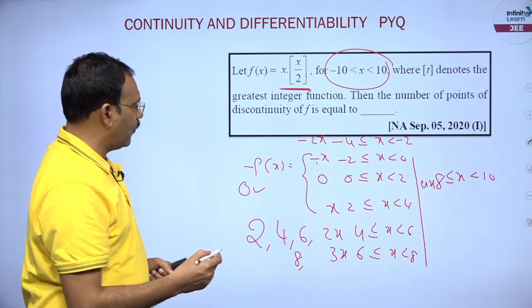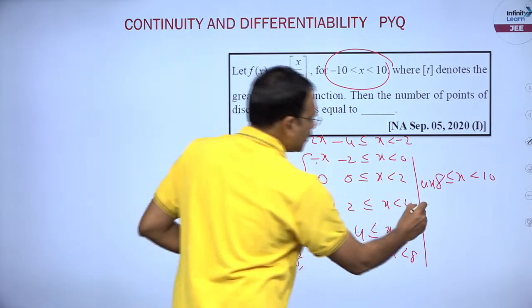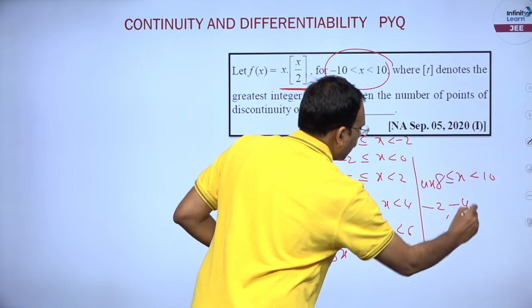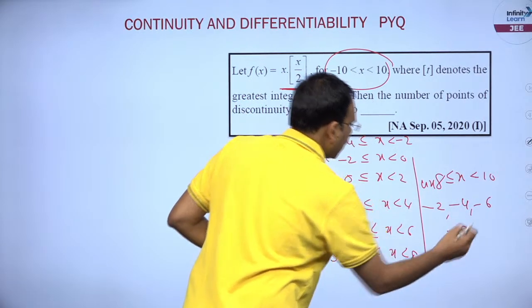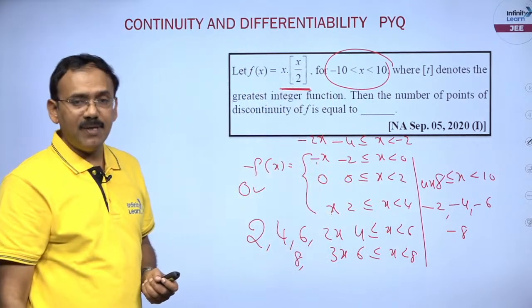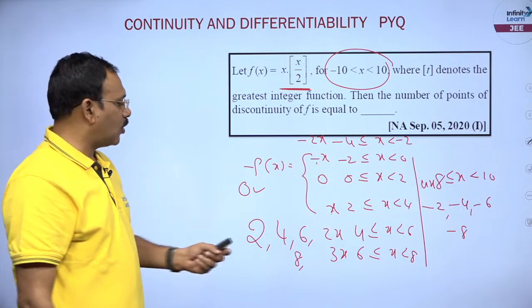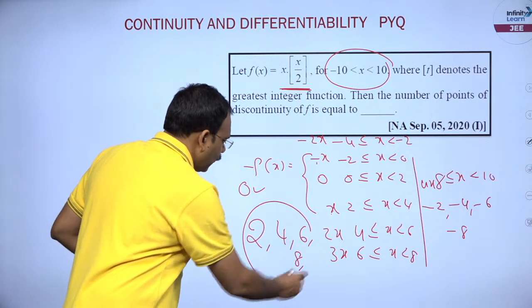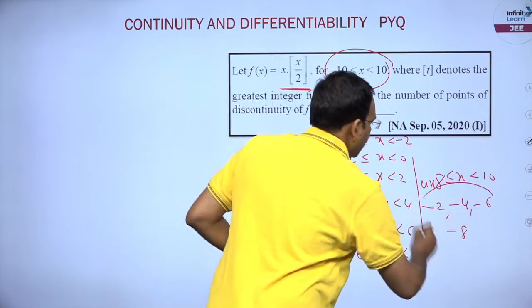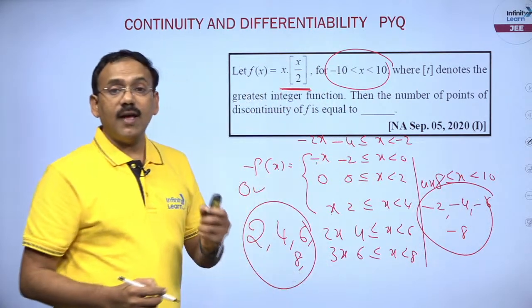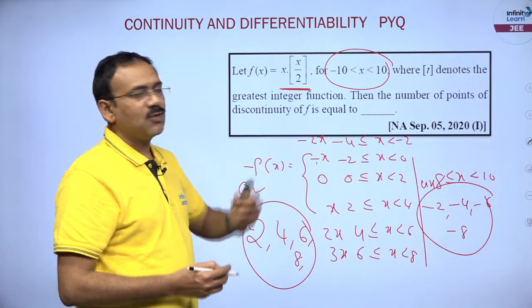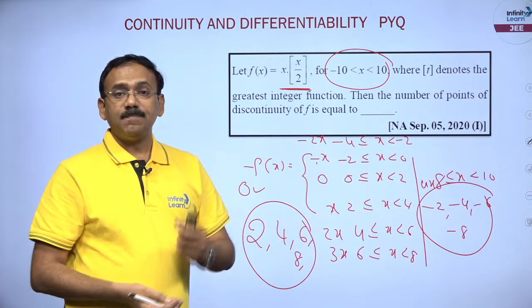Similarly, you can check with minus 2, minus 4, minus 6, minus 8 also, it will be discontinuous, right. So altogether you can find 4 points here and 4 points here. Totally for 8 x values the function is going to be discontinuous.